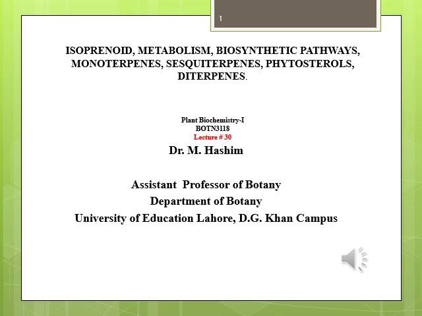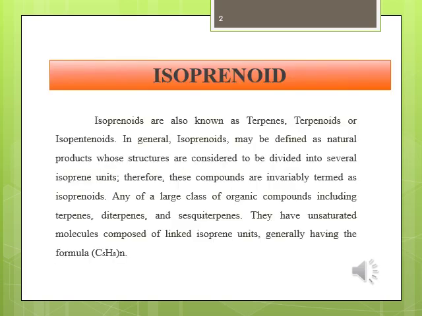Today we will discuss isoprenoid metabolism, biosynthetic pathway, monoterpenes, sesquiterpenes, phytosterols, diterpenes. Isoprenoids are also known as terpenes, terpenoids or isopentenoids. In general, isoprenoids may be defined as natural products whose structures are considered to be divided into several isoprene units. Therefore, these compounds are invariably termed isoprenoids.